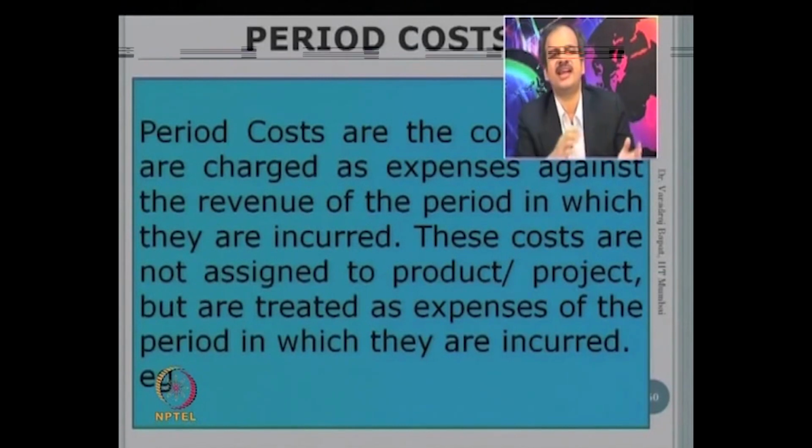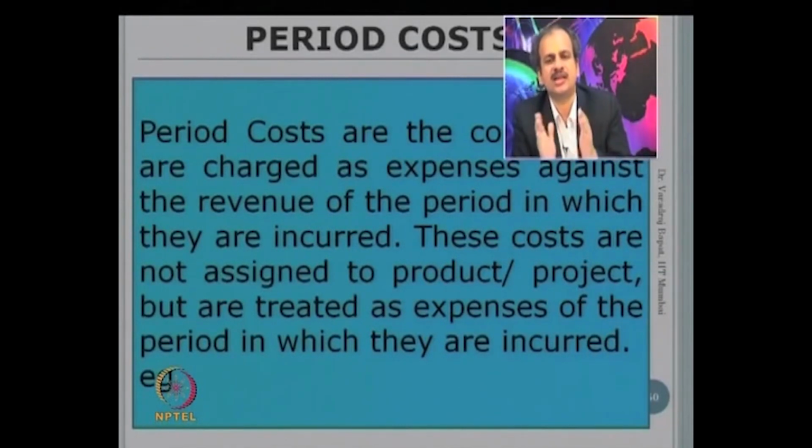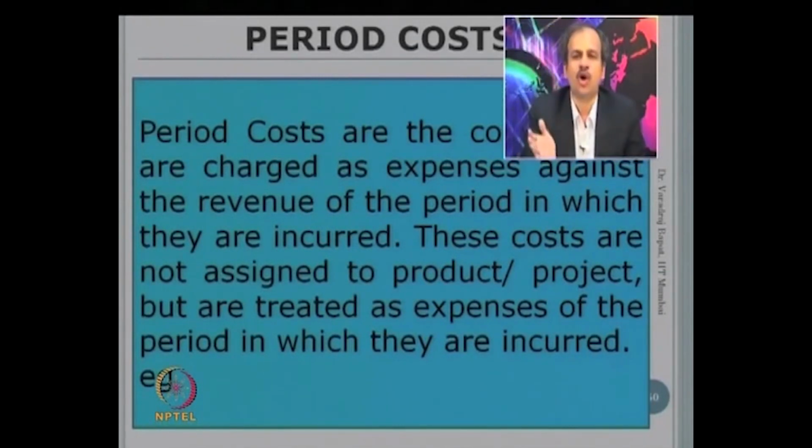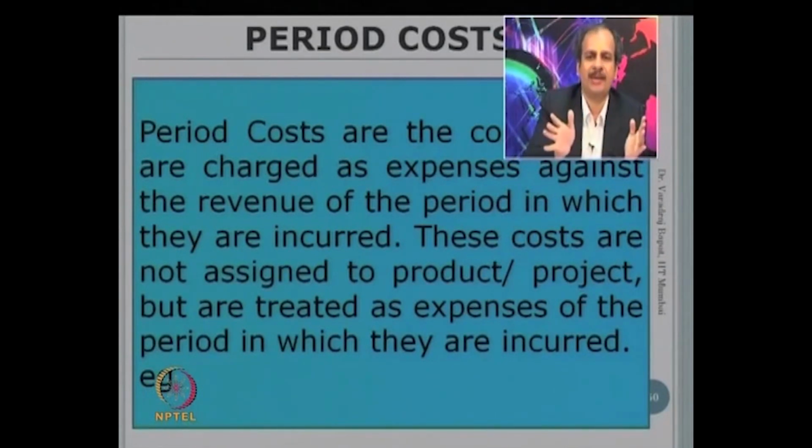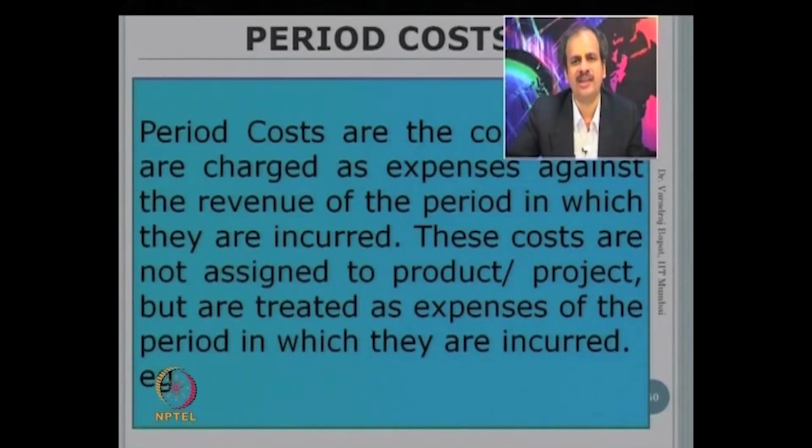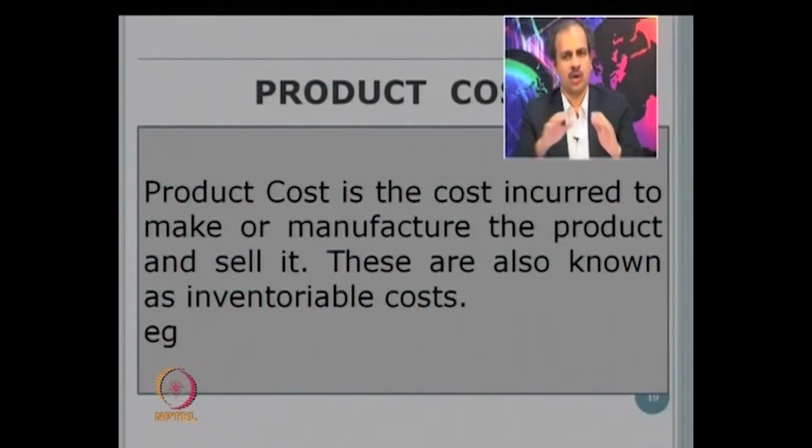As against this, there are period costs. These are the costs which are not related to a product. They are more an expense for a particular period. So they are related more to time than the product. Now I think you can give me a better example. So I have a small factory. I make tables, chairs, like wooden furniture. Now can you tell me what will be the product cost, what will be the period cost?